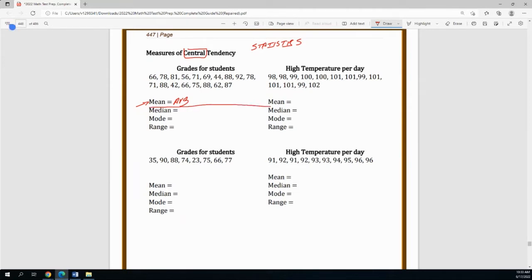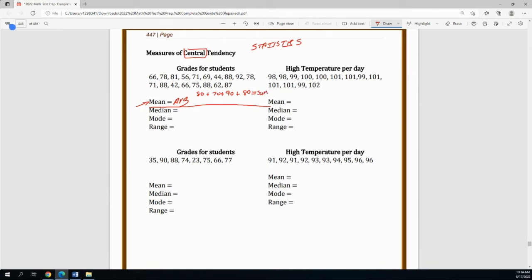I think a lot of students know how to do this because in grade school, our teachers would help us figure out what our average is in our class. They'd say, if you want to know what your average is, you add up all your test scores. Let's make some general test scores. Say I had an 80 on one quiz, a 70 on one quiz, a 90 on one quiz, and another 80 on a quiz. Now you're going to add those up, so we're going to get a sum.